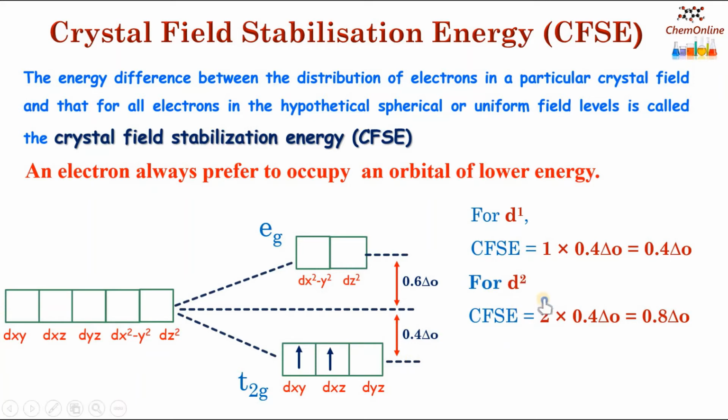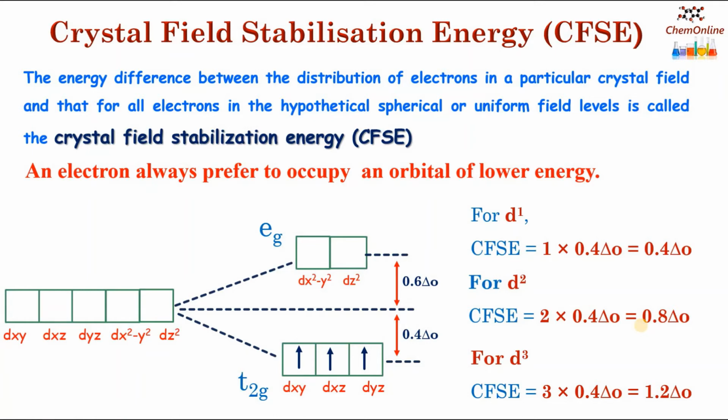Similarly, for D2 species, the second electron will come to the other available T2G orbital. So CFSE will be 2 into 0.4 delta O, which is equal to 0.8 delta O. Similarly, for D3, the third electron will occupy the remaining T2G orbital, and we can calculate the CFSE as 3 into 0.4 delta O, which is equal to 1.2 delta O.